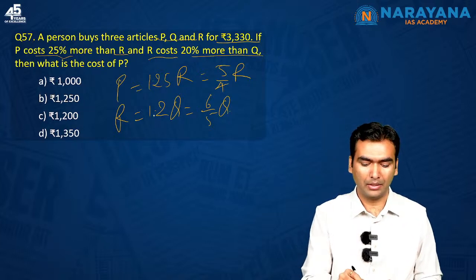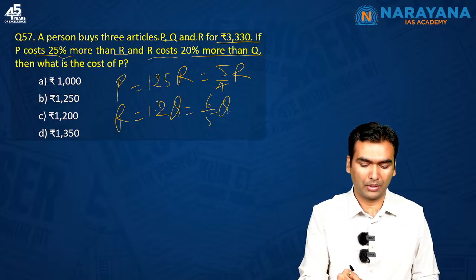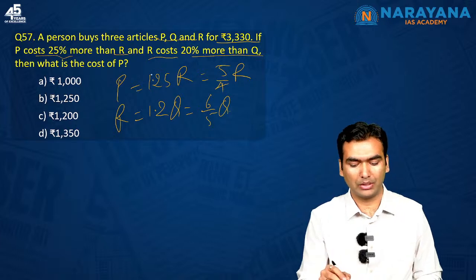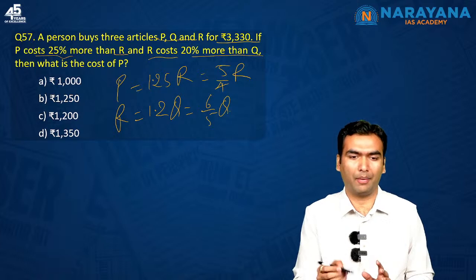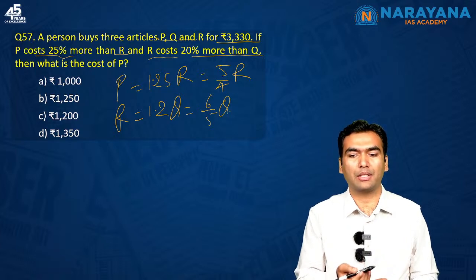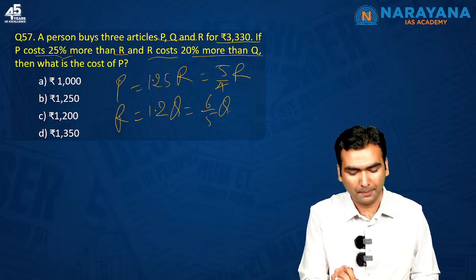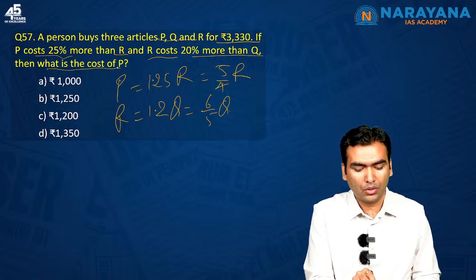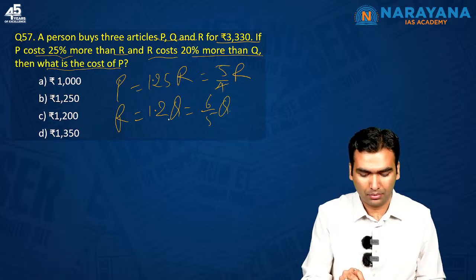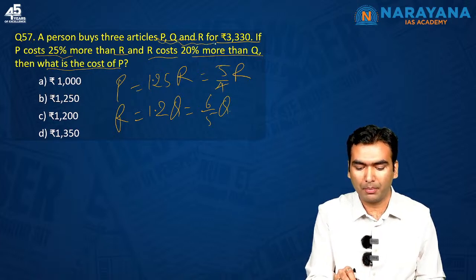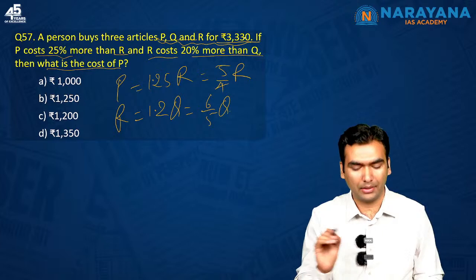Sometimes it would be easy to do the calculation using decimals, sometimes it would be easy to do the calculation using fractions. I will see which of the two is easier in this case. Next is, what is the cost of P? I have one more equation, that the summation of P plus Q plus R is 3330.